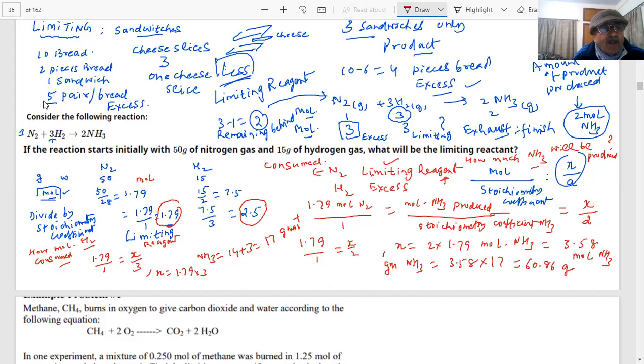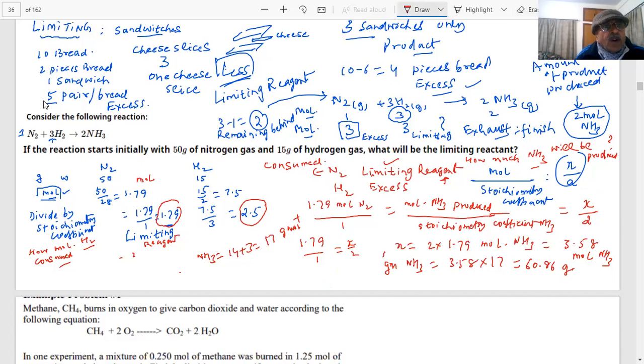Something is wrong here. What did we say, how many moles? 1.79 moles are required. That means this mole count is more. So we have to see that 1 mole of nitrogen uses 3 moles of hydrogen. Well, let us do it in a simpler way, because there could be some difficulty.